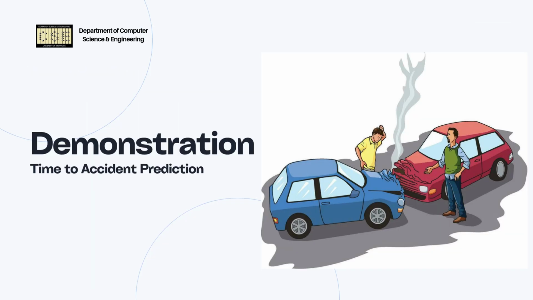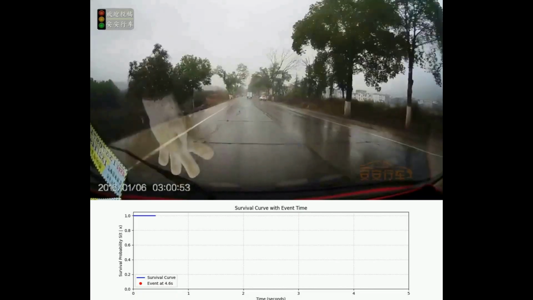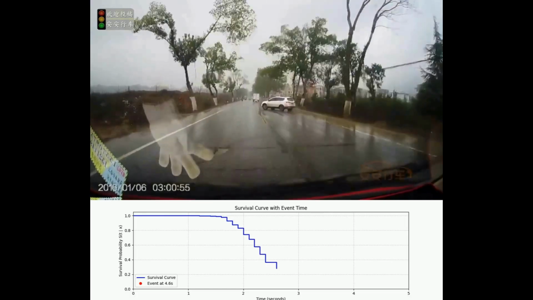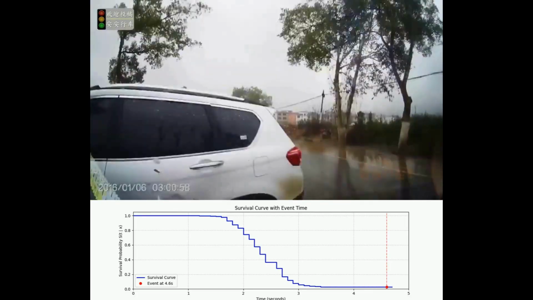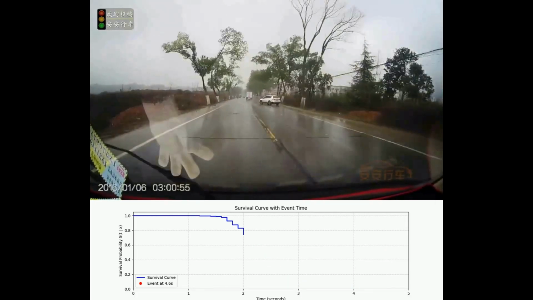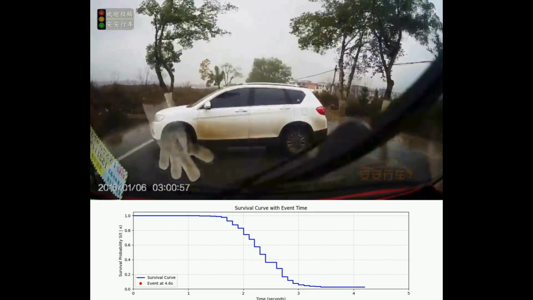This segment shows how survival probability drops in real time during an accident. At first, conditions are safe, but a sudden U-turn at 1.7s triggers a steep decline. By 3s, a collision is nearly certain, and at 4.7s, the crash occurs, matching the model's near-zero survival prediction.